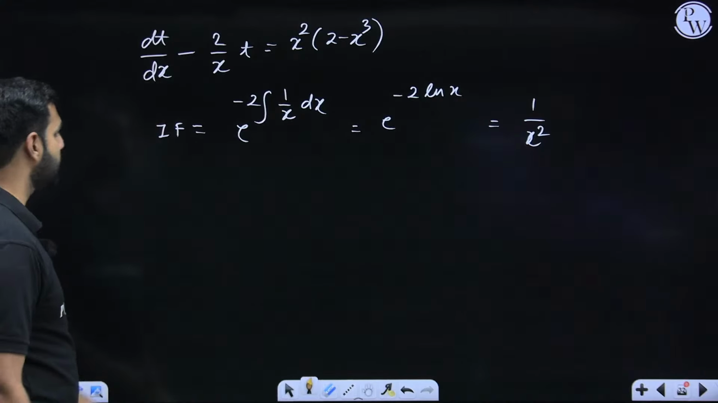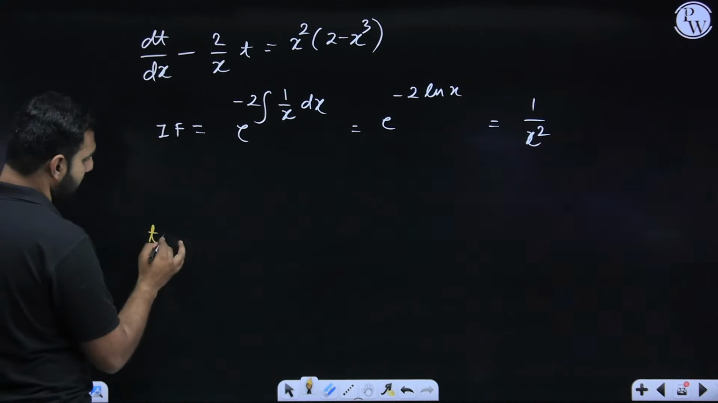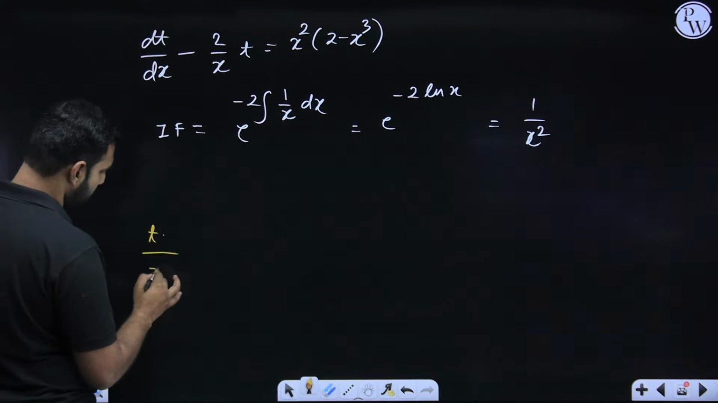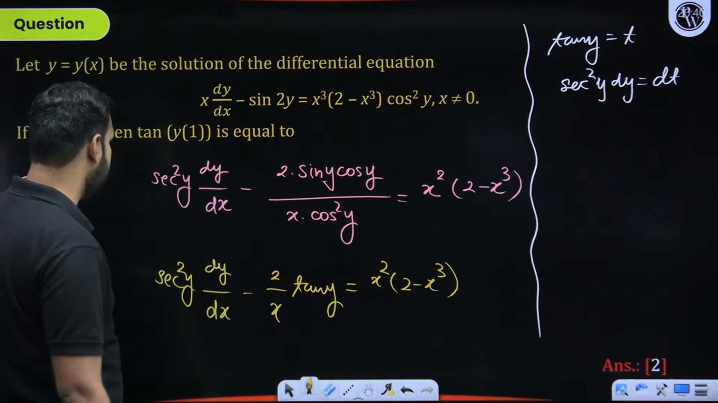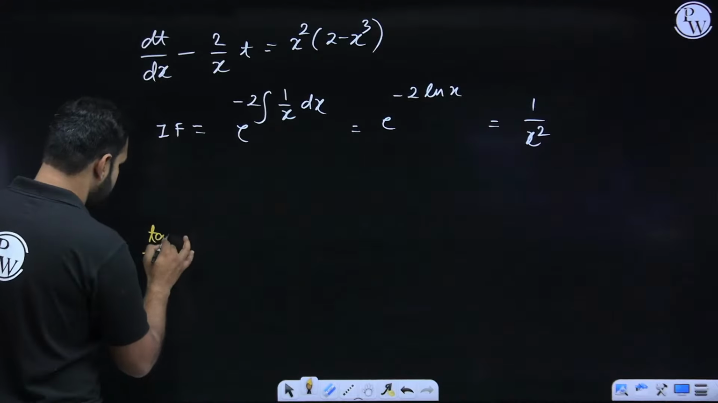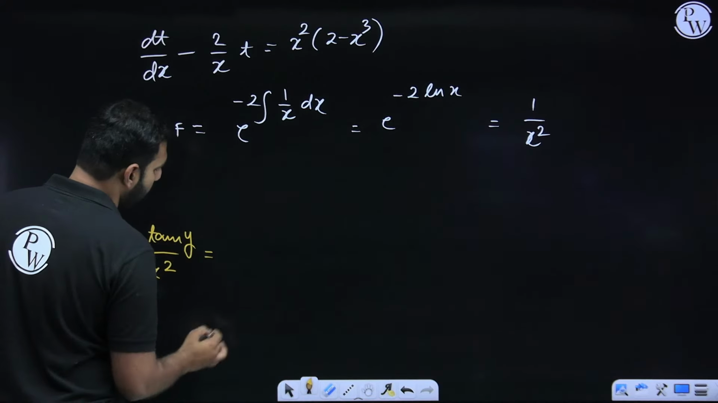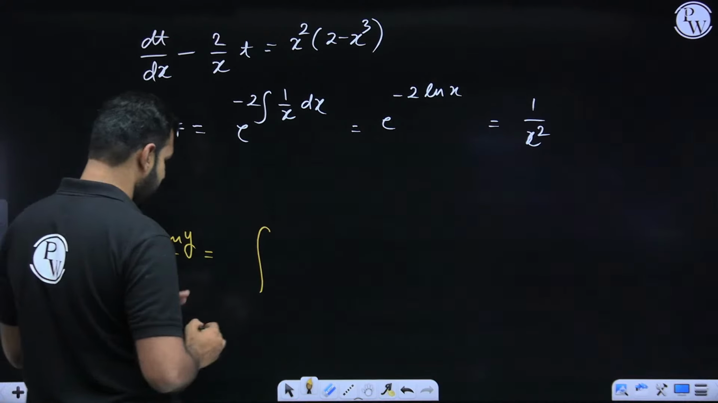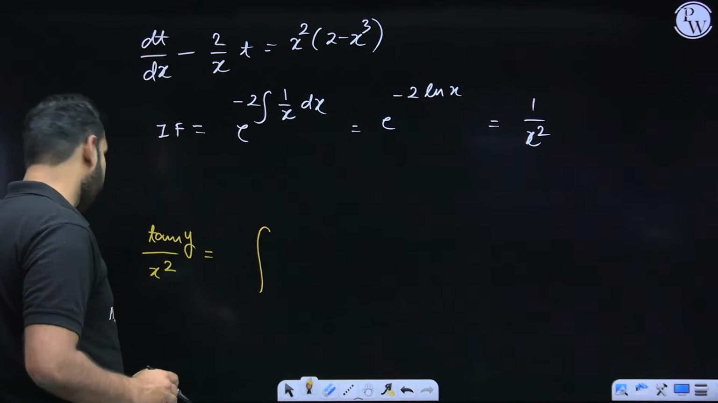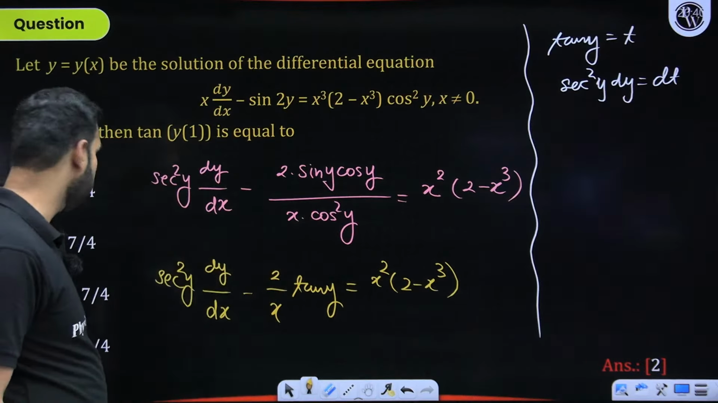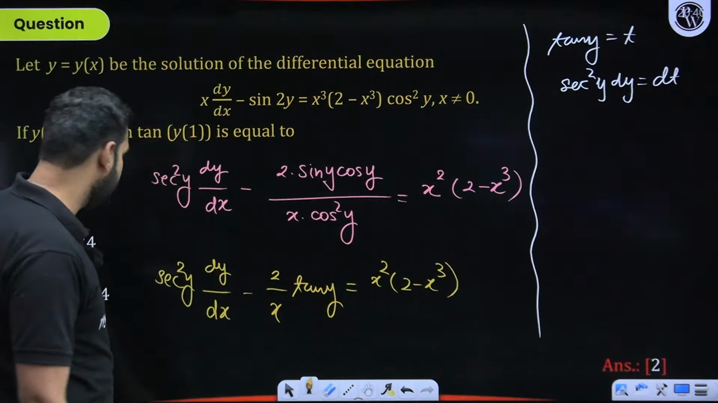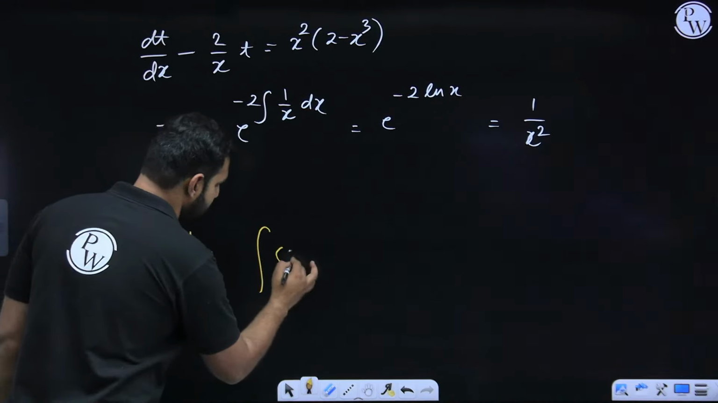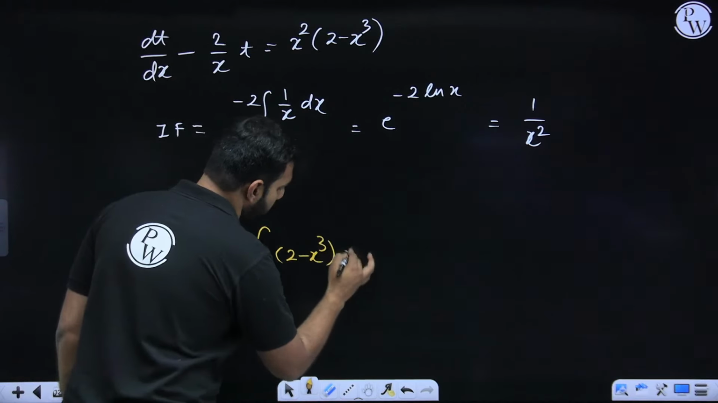Now let's write the solution. That is t times integrating factor. So t upon x square, but what was t? T was 10y. So can I replace this t by 10y? So t I'm replacing by 10y is equal to integration of, I hope you remember this, now q of x. What was q of x? x square into 2 minus x cube, into the integrating factor. So that x square is cancelled and you're left with 2 minus x cube. So this leaves you with 2 minus x cube dx.